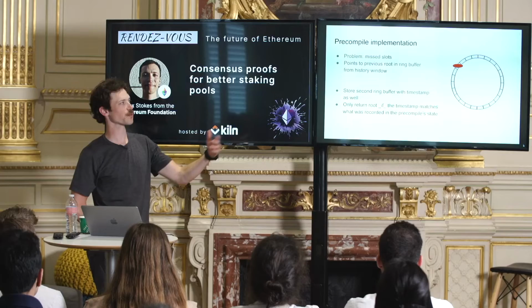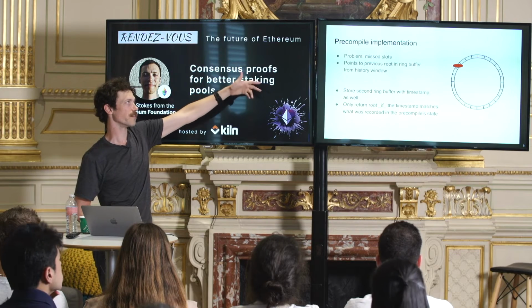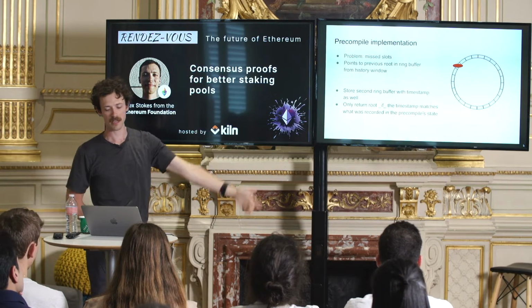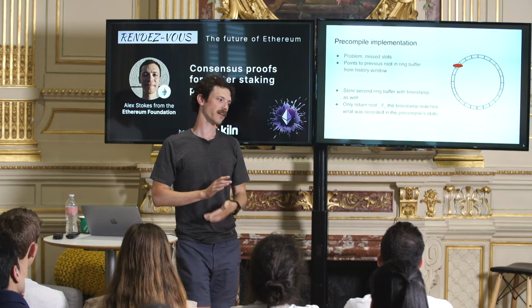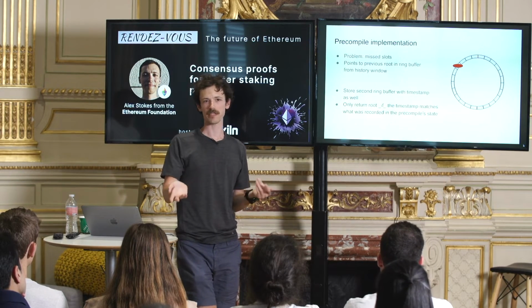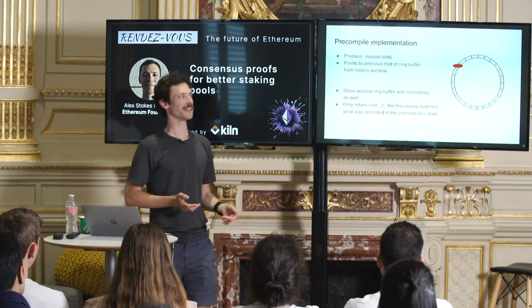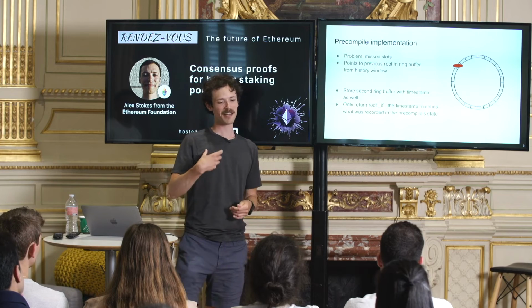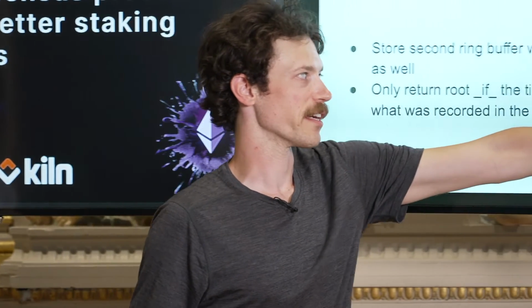If we move to this world with a ring buffer of, say, a day of roots, then we have this problem with missed slots. You could have the chain going, and if there are reorgs or something, which we've seen are increasing, as you saw in the last talk, these things happen. From the chain's perspective, a block should have been there, but it wasn't. This is actually a problem for this kind of design. What I tried to communicate here is that you could imagine everything is full.